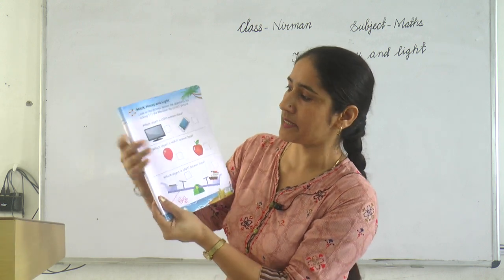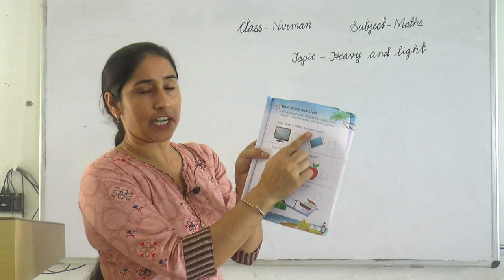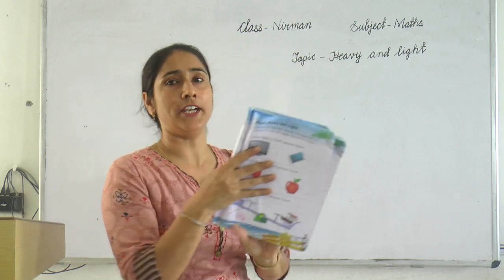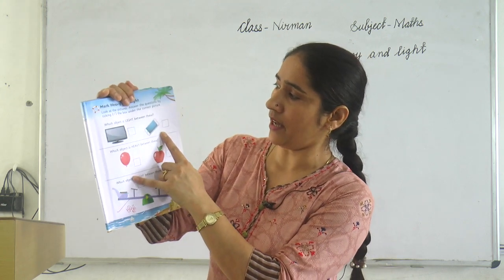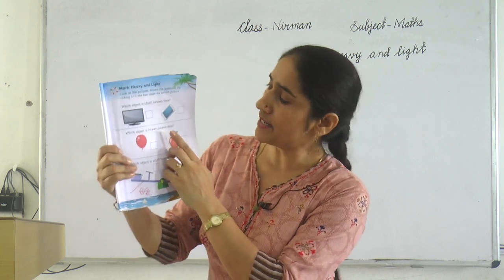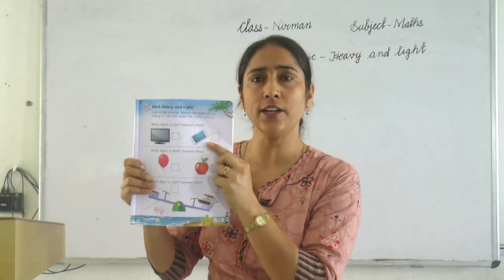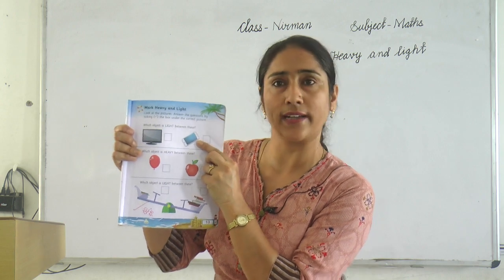Okay, next page. Students, which object is light between these? Only light objects. Okay, tick the box under the correct picture. This one and this one are light. Yes, this is a light object. Tick under the box. Okay, this is correct.